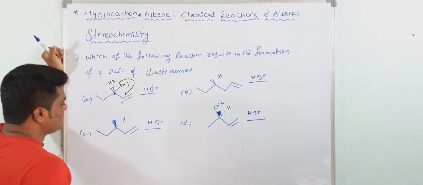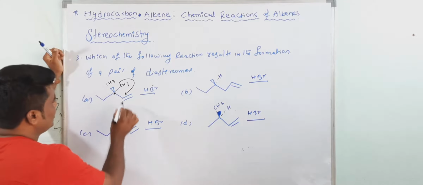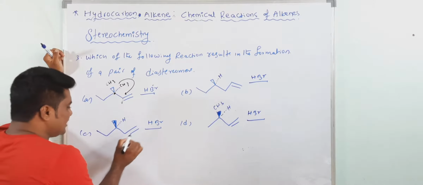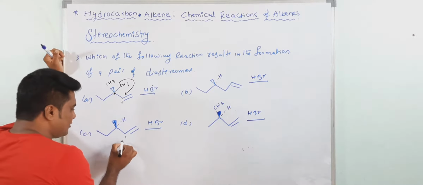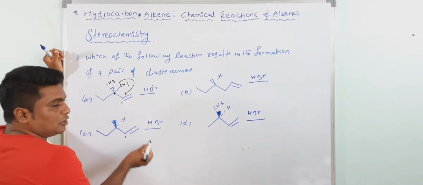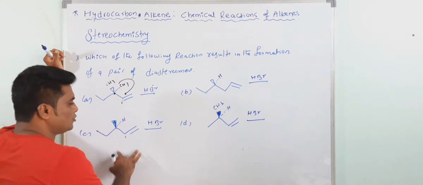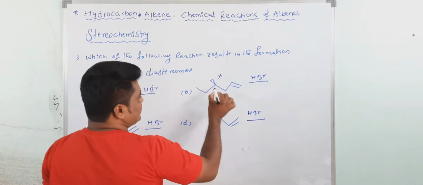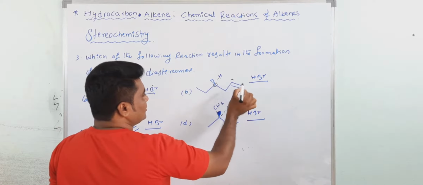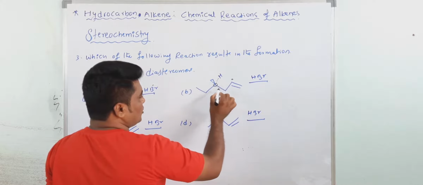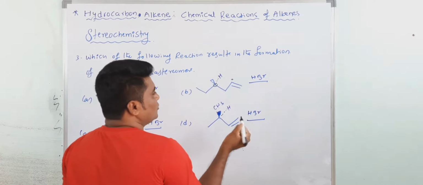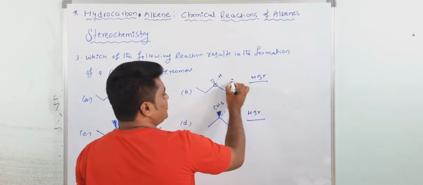So in this case, see here also, both are CH3. Here one is CH3, one is H. The same protonation takes place at this point, giving a carbocation. Afterward, a hydride shift will take place, then the carbocation, one above the plane, another below the plane. Here also you are getting enantiomers. See in this case, this is a chiral center. So here you are getting a carbocation. Then there is no rearrangement now, because here CH2 is there, and if it rearranged you would get the same secondary carbocation. So in this case you will get one above the plane.